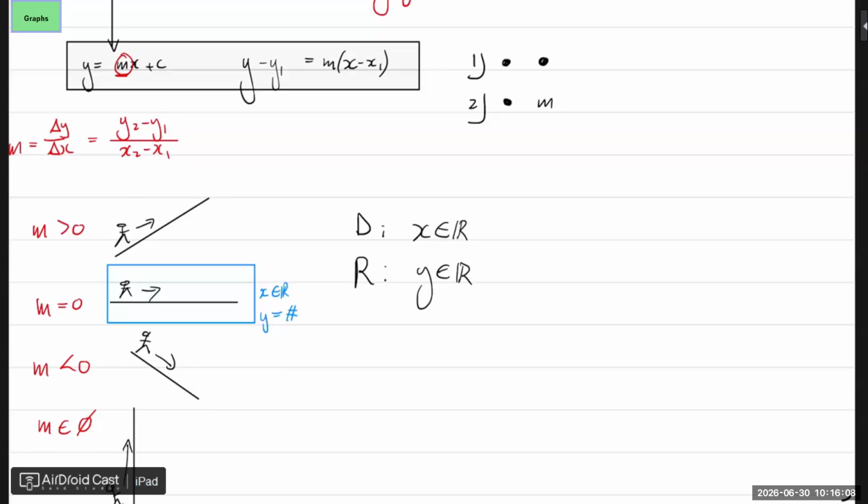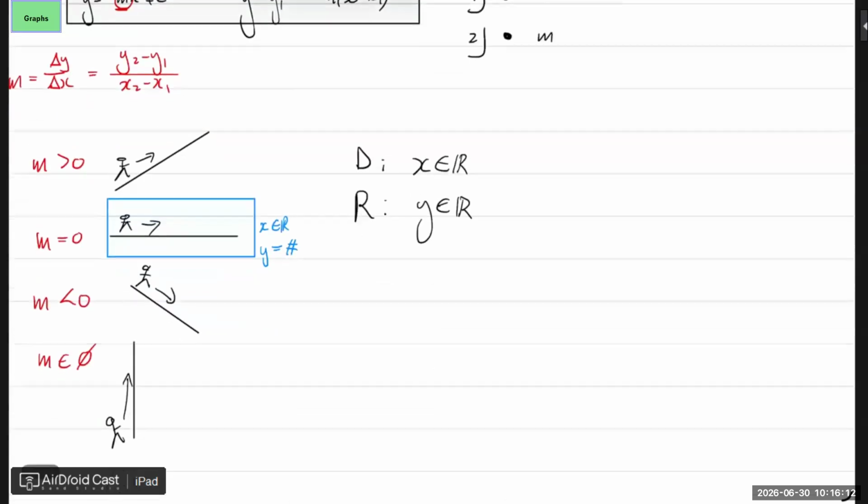Are you good? All right. And this here is also a special line. This one, your x is just a number, but your y can be anything. So that's the only difference.